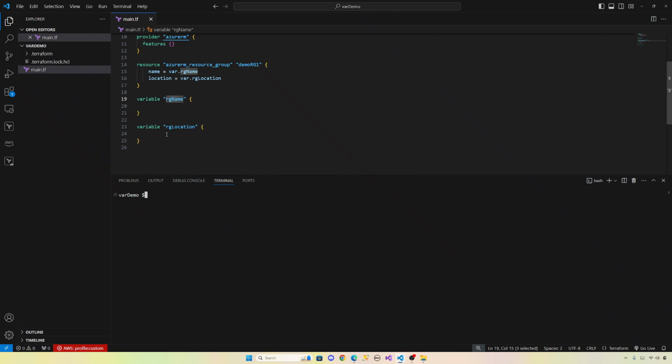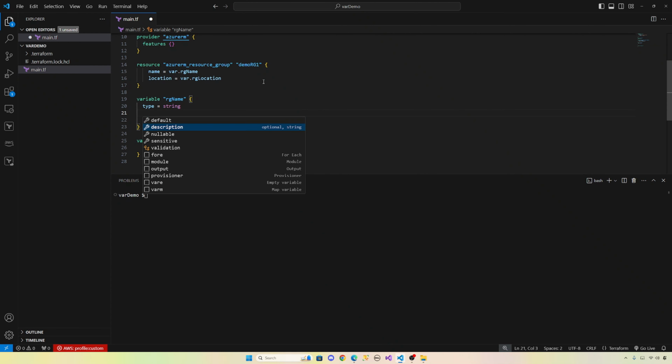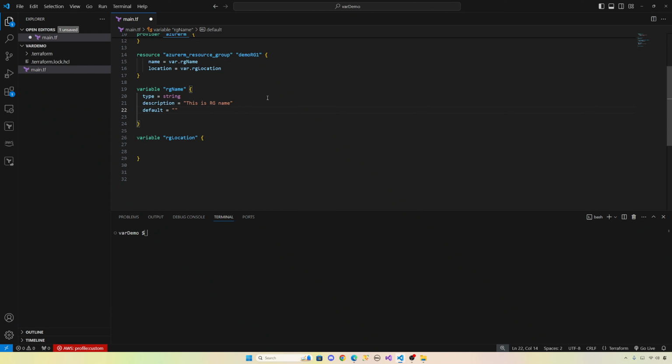Clear. Let's provide a default value inside the variable. Inside these curly braces, you can provide different arguments. That's type, right? What type of variable is this? Is it Boolean, list, number? So RG name is a string. We can also give a description. The description is, this is resource group name, and you can give the default value. Okay, let's give a default value, RG demo 123.